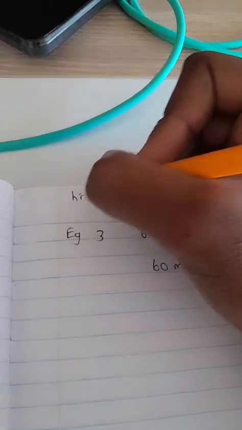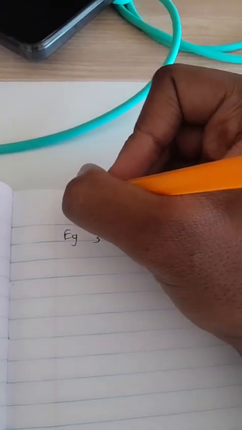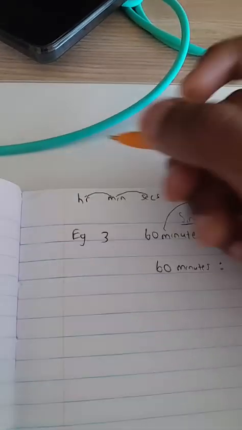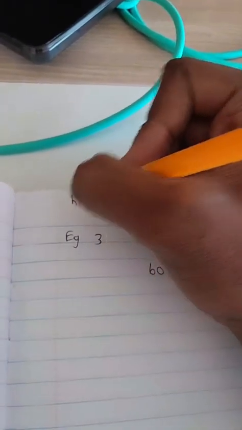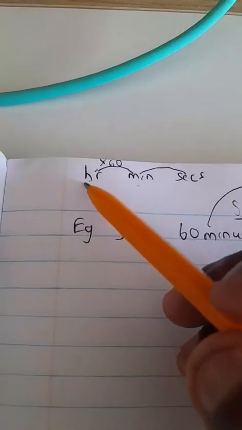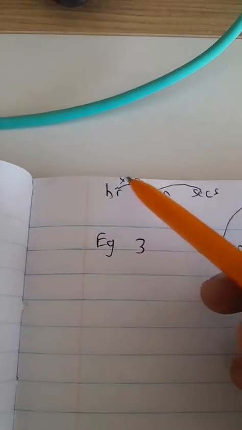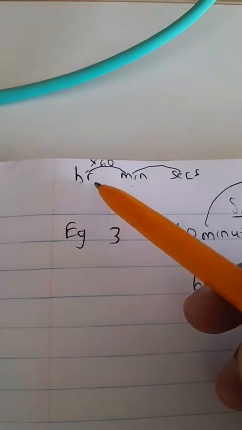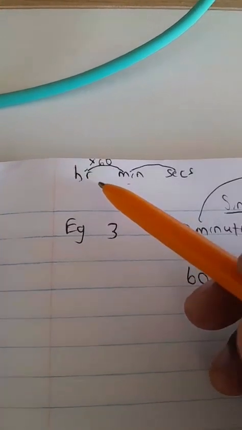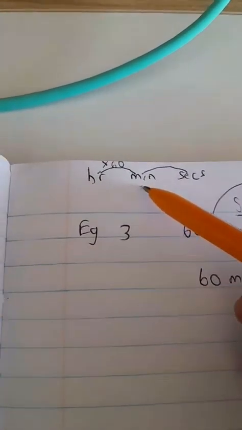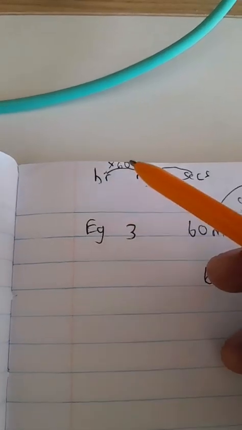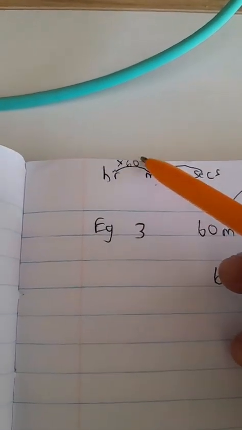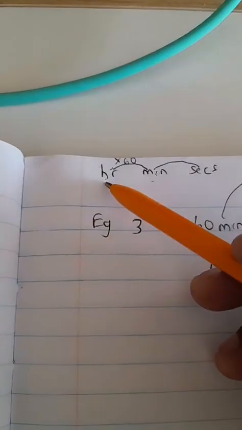This is something that I like doing with my learners, this conversion scale. So from an hour to a minute, we times by 60. If we want to convert an hour to a minute, we times by 60. Why do we times by 60? Guys, what we know is that how many minutes are there in 1 hour? There are 60 minutes. There are 60 minutes in an hour.